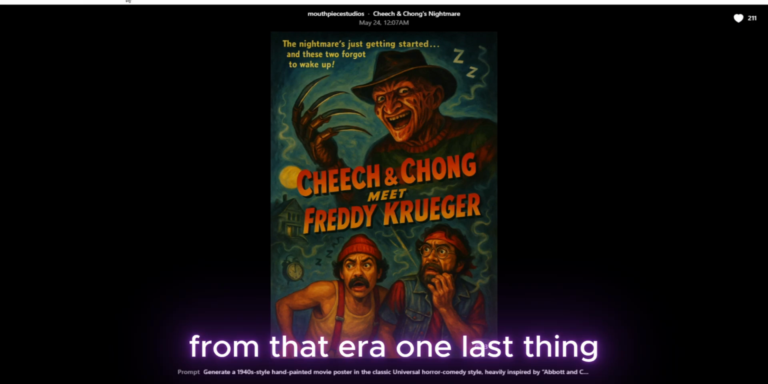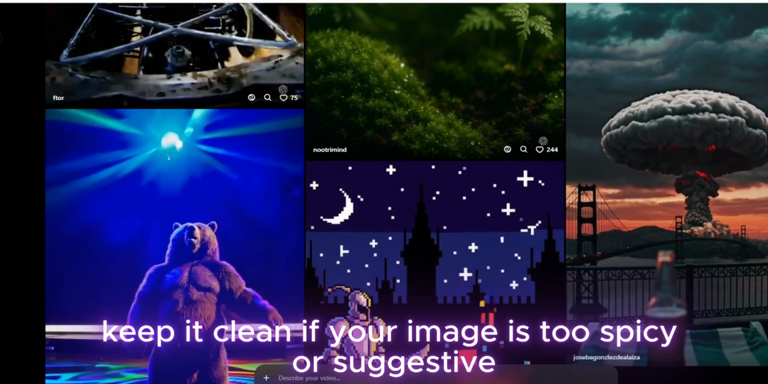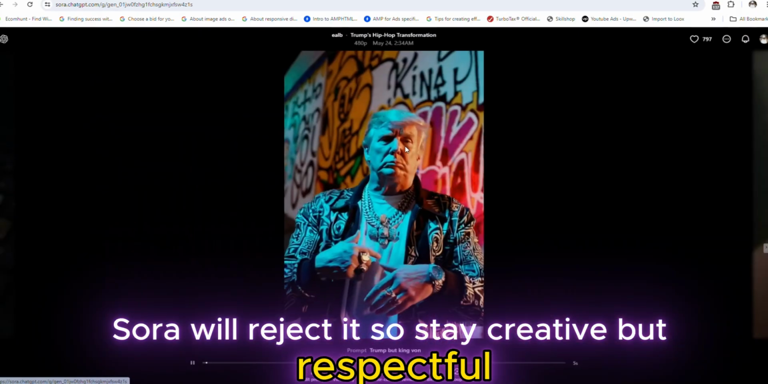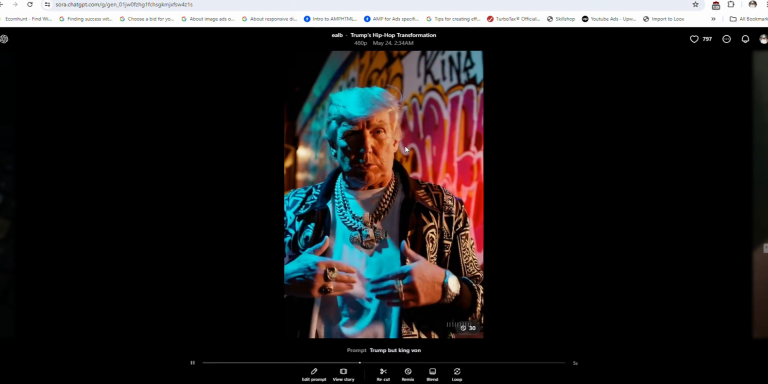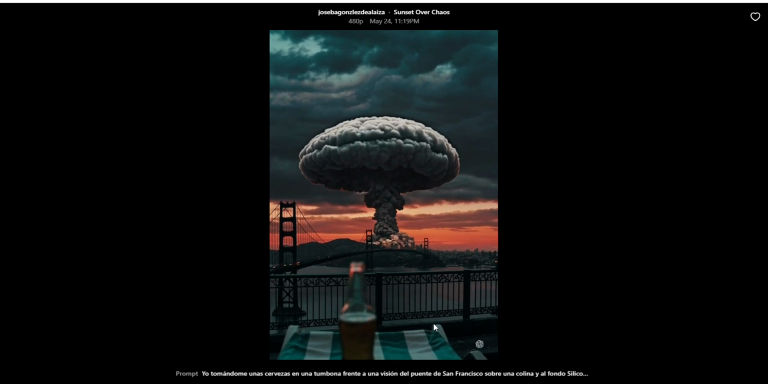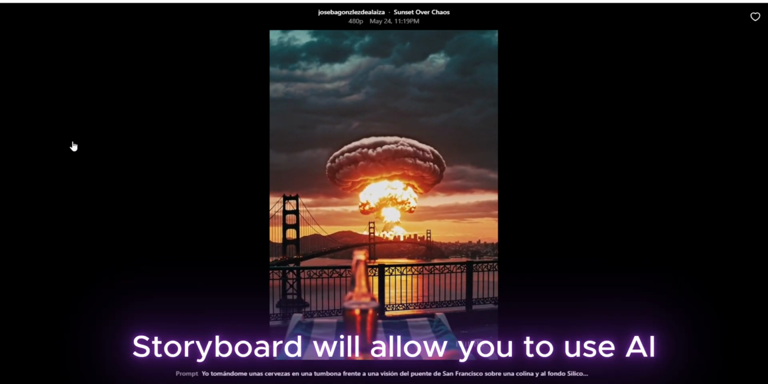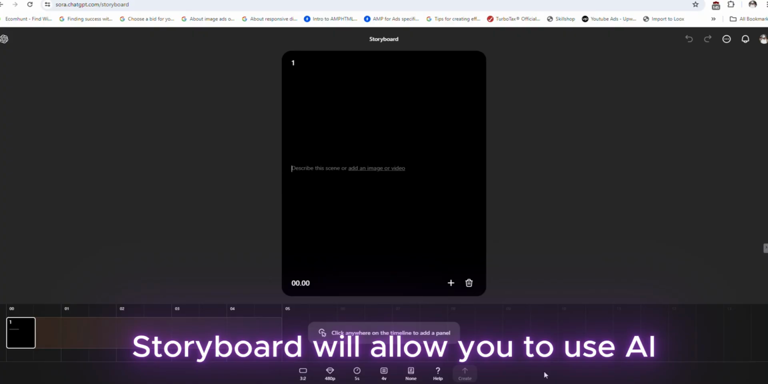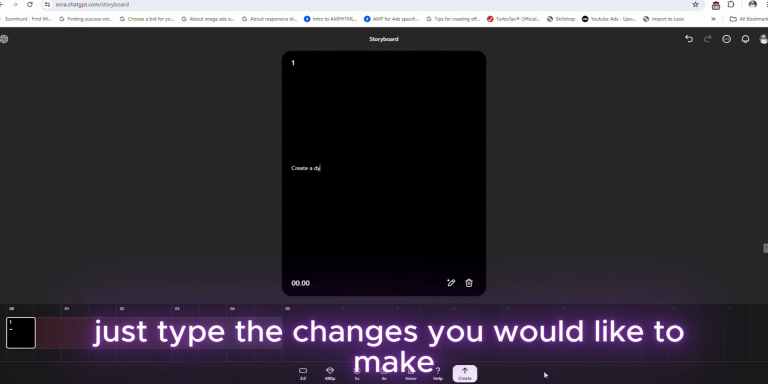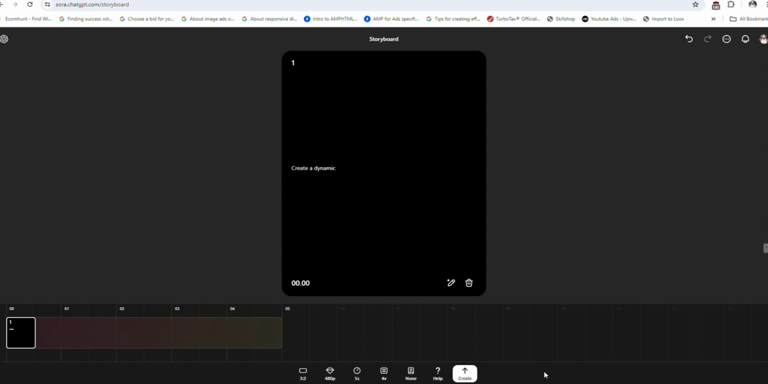One last thing, keep it clean. If your image is too spicy or suggestive, Sora will reject it. So stay creative, but respectful. Another tool you have within videos is Storyboard. Storyboard will allow you to use AI to seamlessly alter scenes within Sora. Just type the changes you would like to make, and Sora will do the rest.